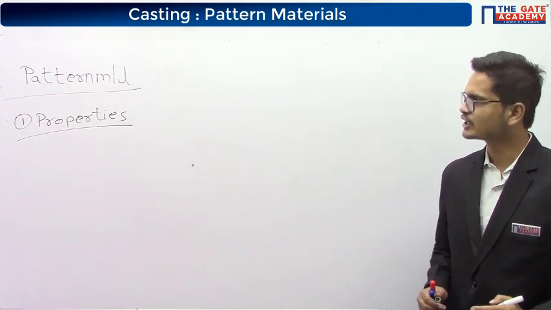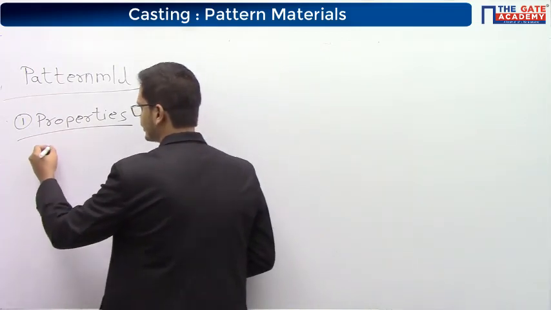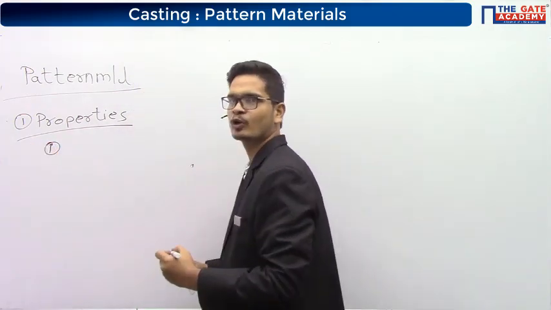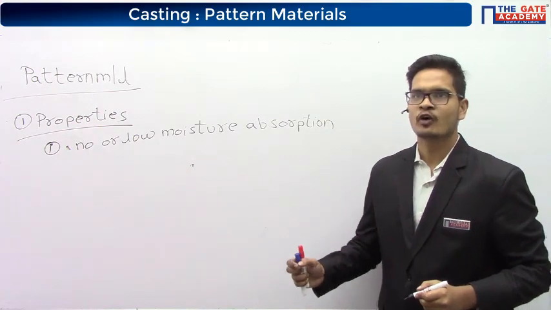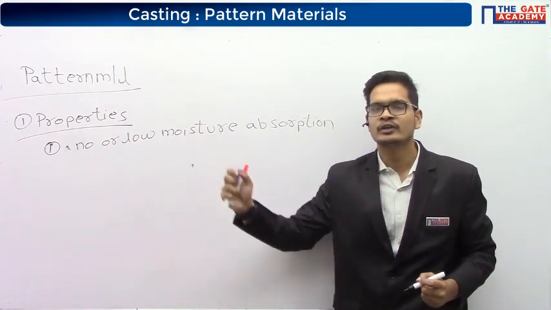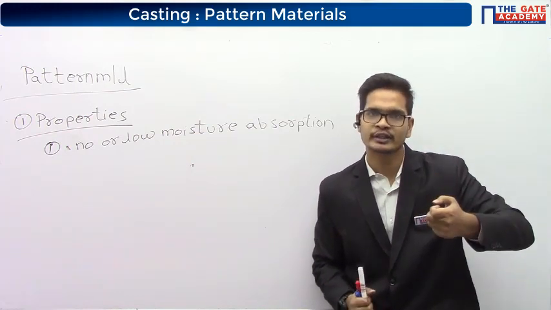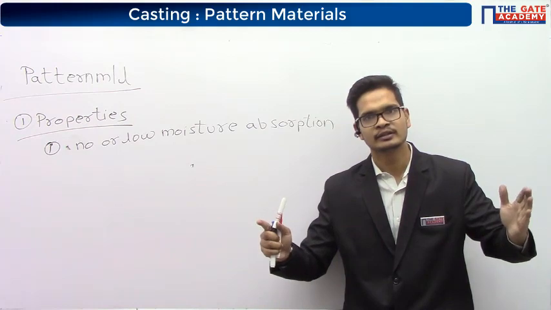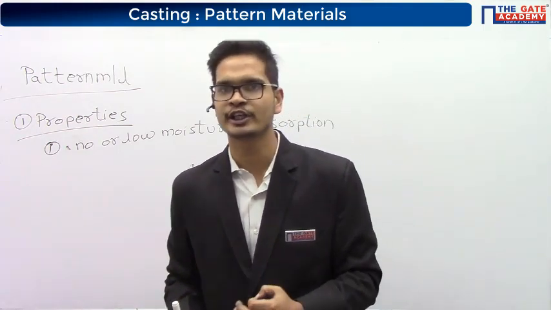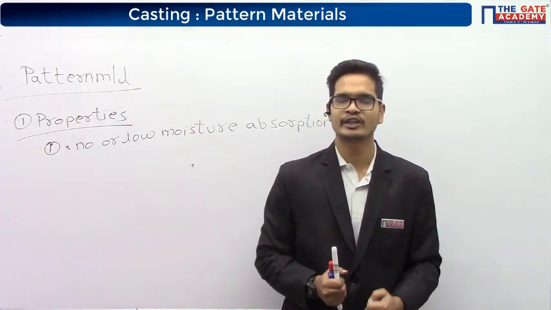The first property that is desired in a pattern material is moisture absorption. A pattern material should not have any moisture absorption. What happens is, if the pattern material has good moisture absorption, it will absorb moisture and it will expand. When it is expanding, it is not remaining in the size that we wanted it to have, right? Its size is changing.